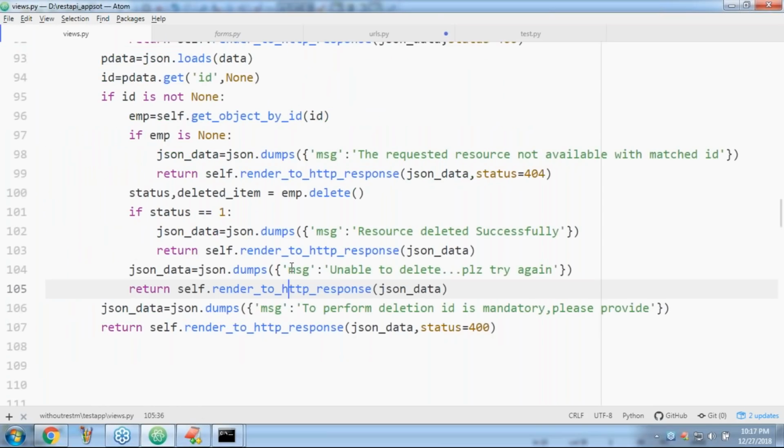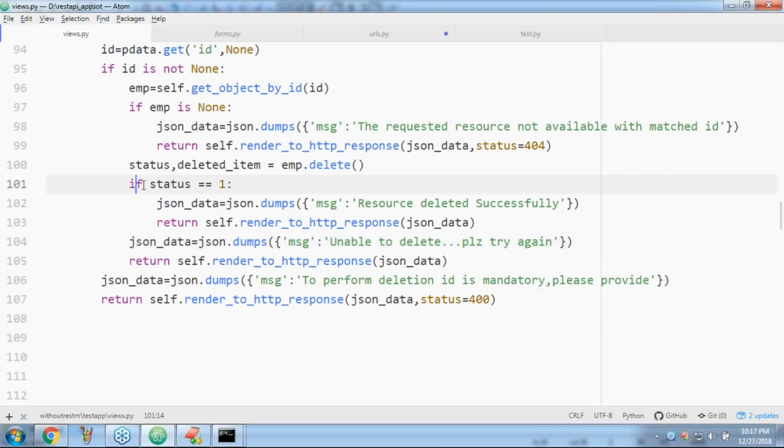Here, if the status is 1, it means deleted successfully. Are you getting it? If the status is 1, it means deleted successfully. Suppose I'm trying to delete, but there is some problem with the database. The database server may be down. In that case, deletion is not going to happen.